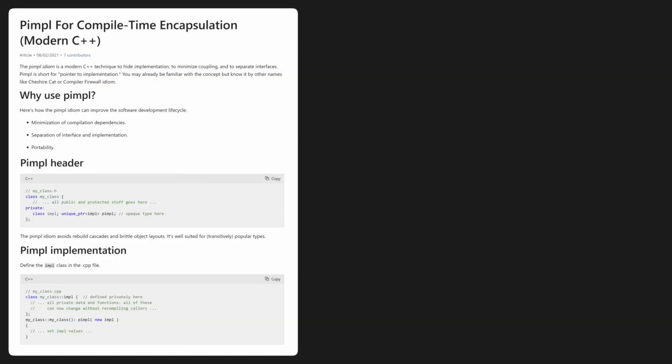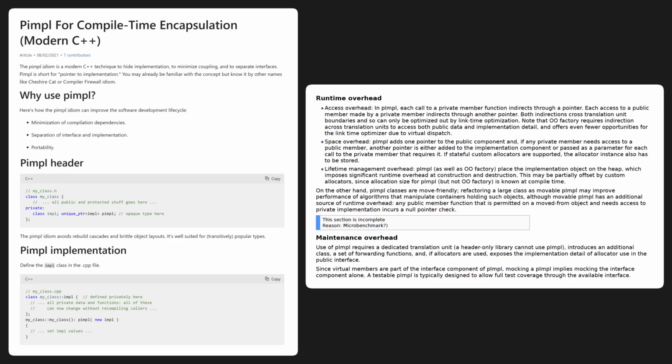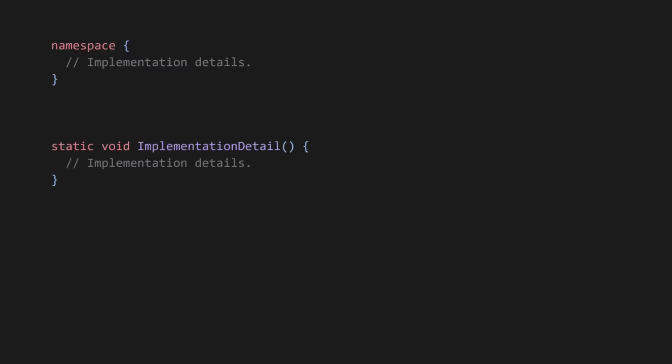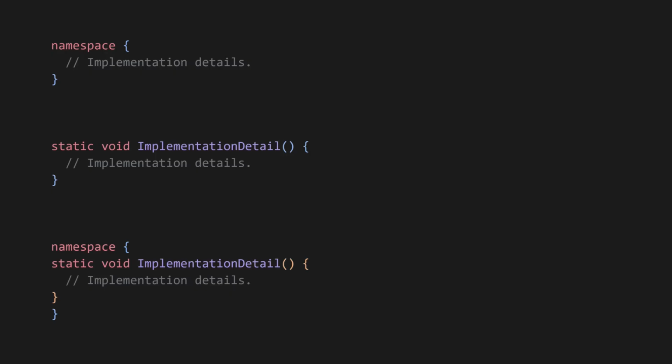There are some solutions to this, but not really. There's a design pattern called Pimpl that can be used to hide the implementation details entirely inside the CPP file, but it makes things more complicated and it comes with a performance penalty. And honestly, in a well-designed language, private variables like this should be hidden by default without all this unnecessary work. C++ in general has very weird ways of hiding implementation details. If you want to isolate your code from the outside, you can use an anonymous namespace, or you can make your function static, as we discussed earlier, or you can do both at the same time. And as I've stated before, I would have preferred a private keyword for this purpose instead.